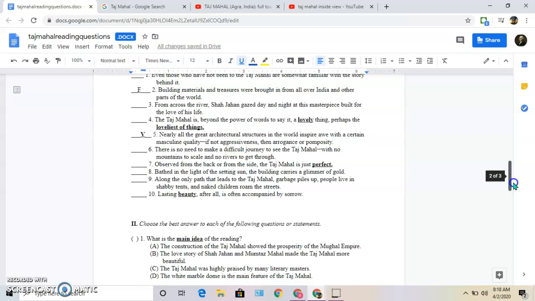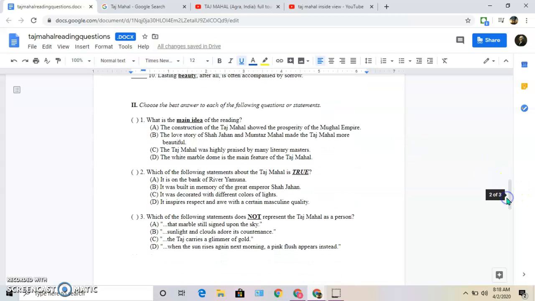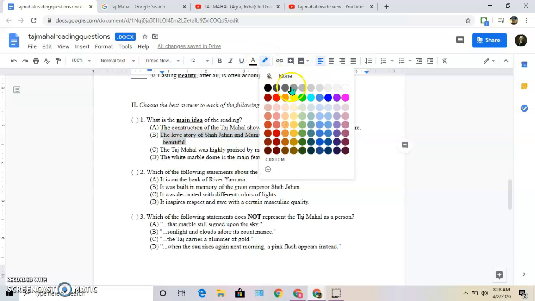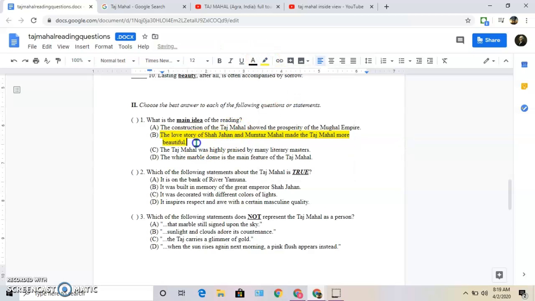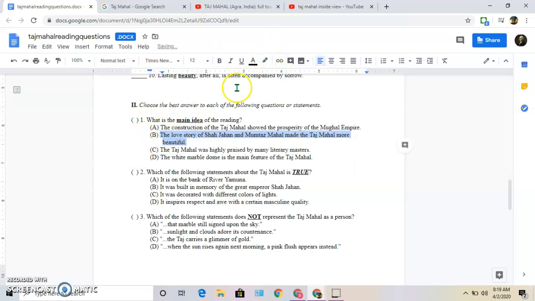Alright, look for the bolded underlined words too. That should help you throughout the reading. When you're done, you're then going to come down to part 2, which says choose the best answer for the following questions or statements. You can just highlight your answer. Not saying this is the answer. You just go up here and click this and highlight it, or you can underline it, however you want to do it, or you can just put the letter of your answer here.